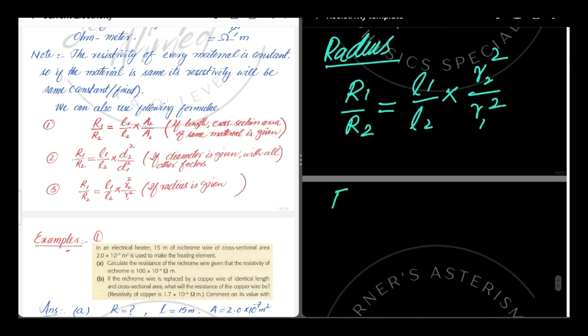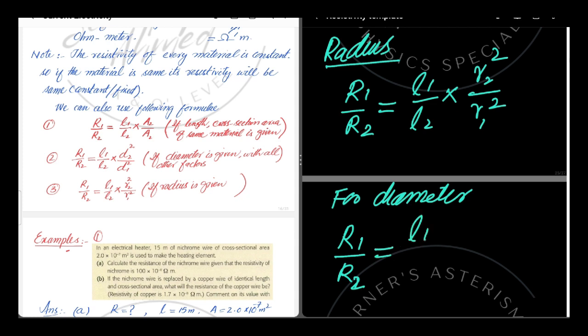But if the diameter is given, for diameter we use this formula as the ratio between R1 over R2 is equal to L1 over L2 into D2 square over D1 square. As we know that the formula for area is pi R square.